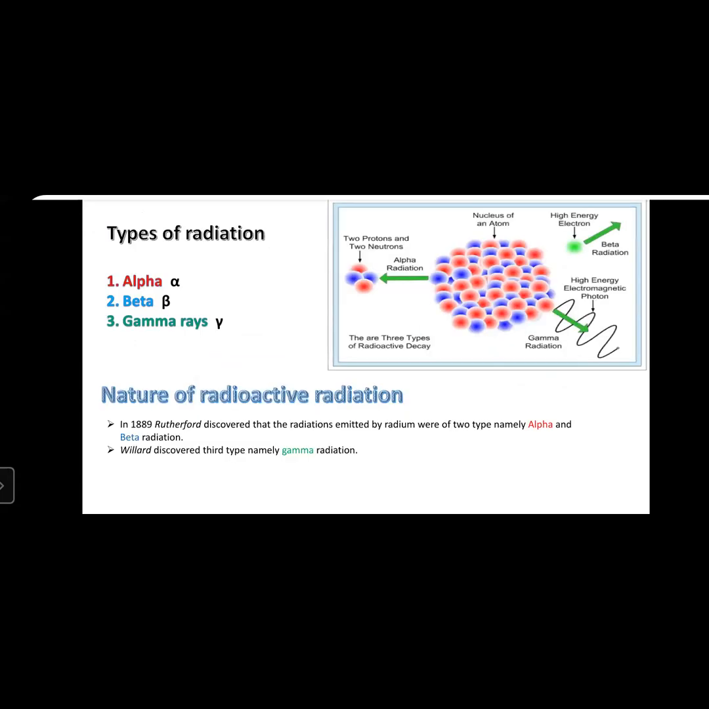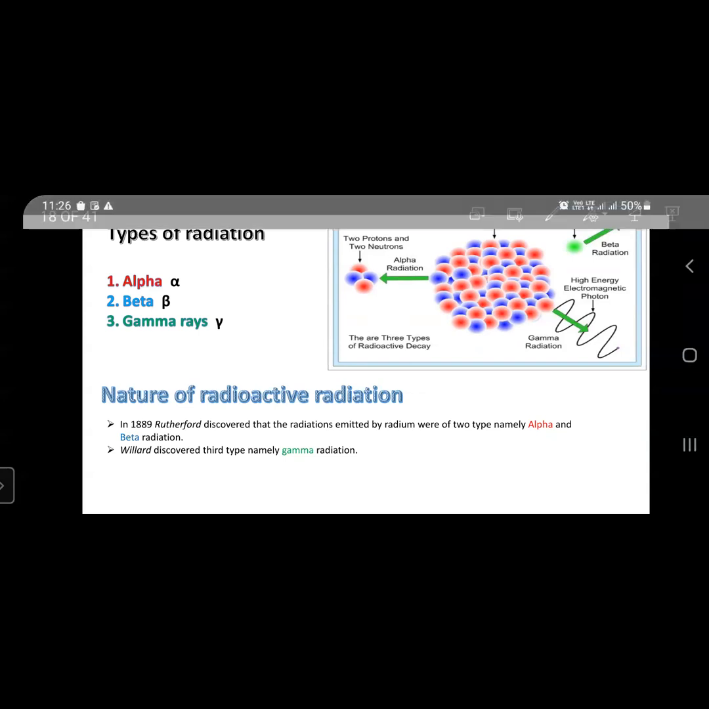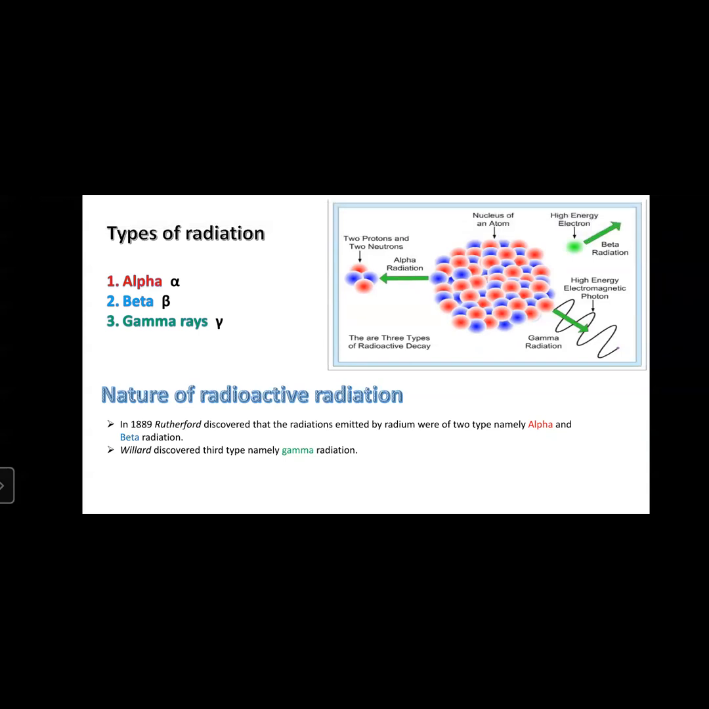There are three types of radiation. Radioactive substances radiate energy in three types. There are certain other types, but in this ninth standard we are discussing only three kinds of radiation: alpha radiation, beta radiation, and gamma radiation. Alpha radiation is nothing but the nucleus of a helium atom. Beta radiation is nothing but electrons, and gamma radiation is nothing but photons or electromagnetic waves.